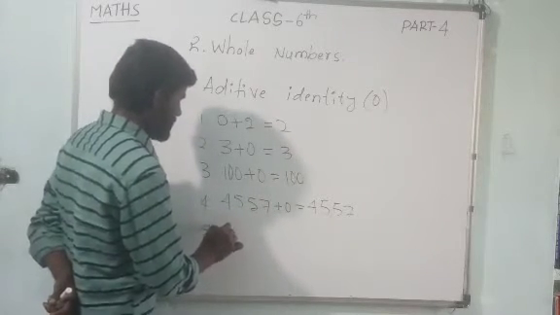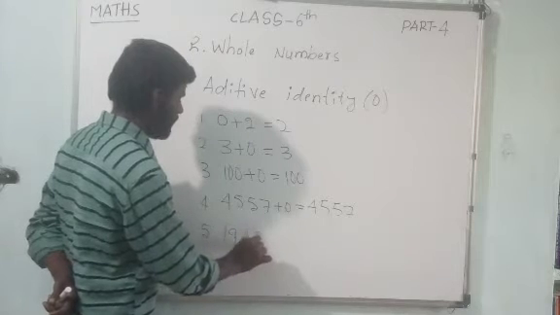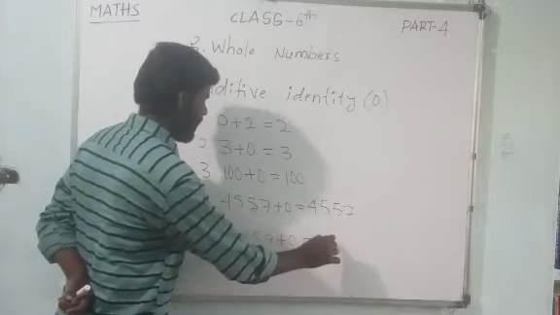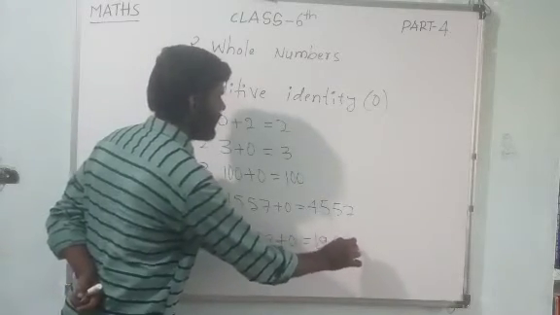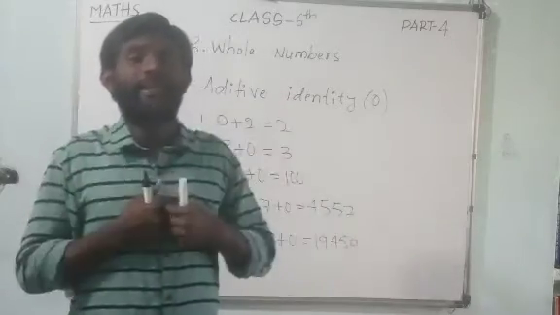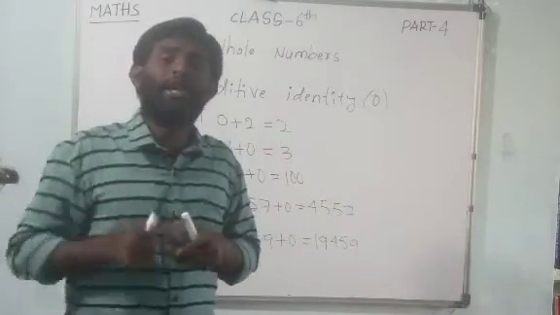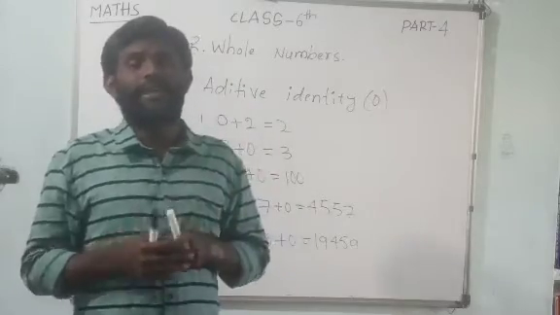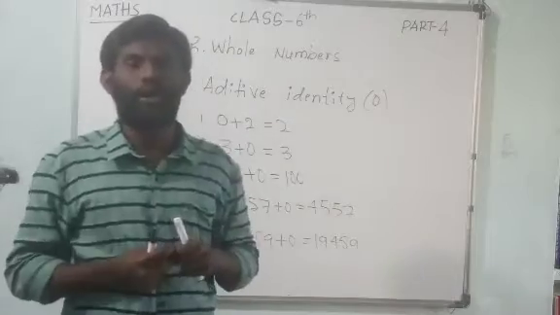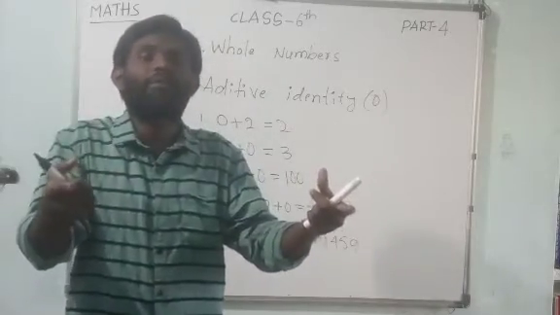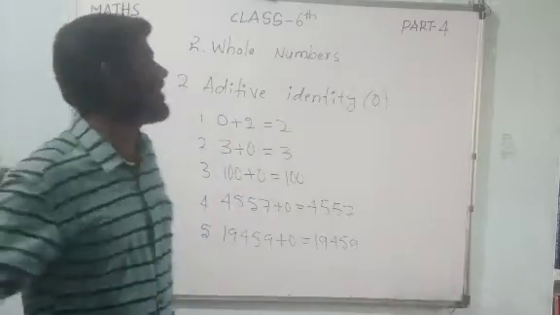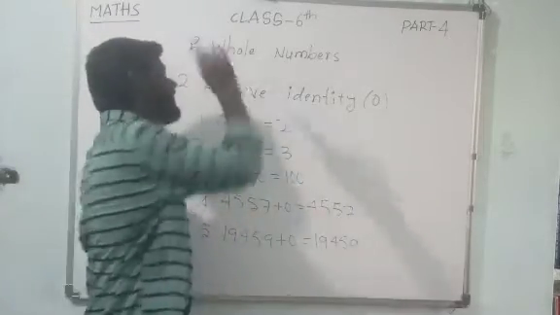Suppose 19,459 plus 0, you are getting the same 19,459 itself only. What is that? Additive identity. 0 is the additive identity. If I add any number with 0, you are getting that same number. This is the additive identity, dear children.